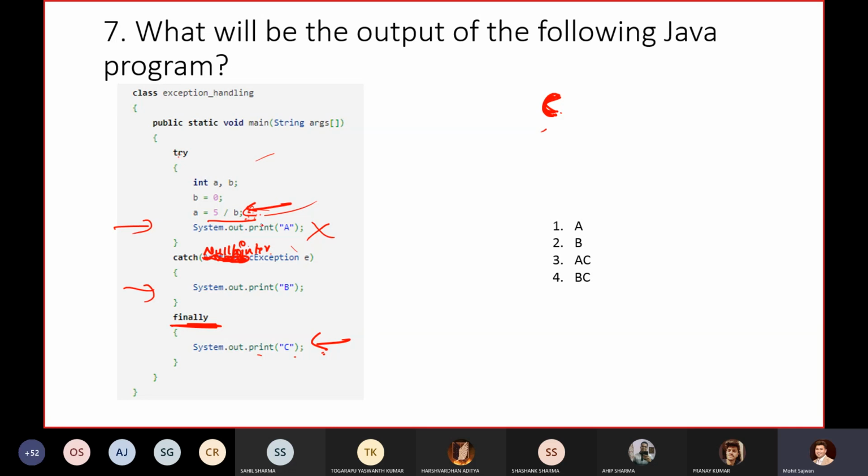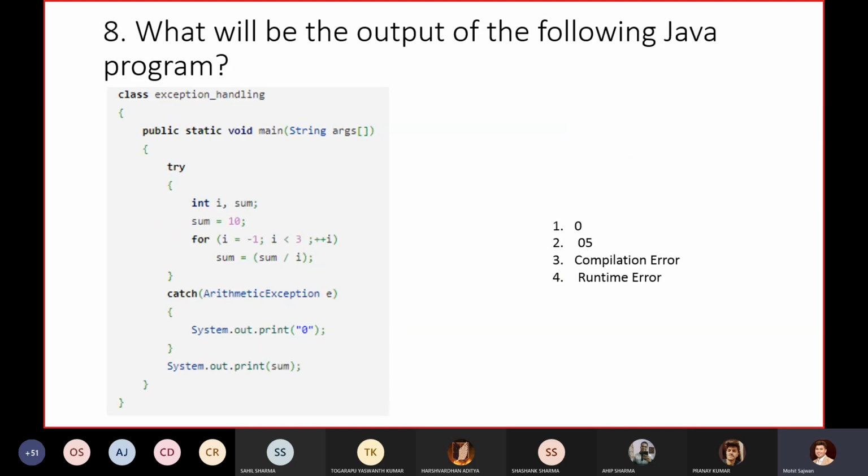And after that our JVM will say that you are not handling this exception. Why? Because we are handling only NullPointerException. We are not handling your ArithmeticException, right? So after that it will pass that object to our default exception handler, and the default exception handler will display the entire message. You already know what message it will display, right? Now let's check it out for this particular case.